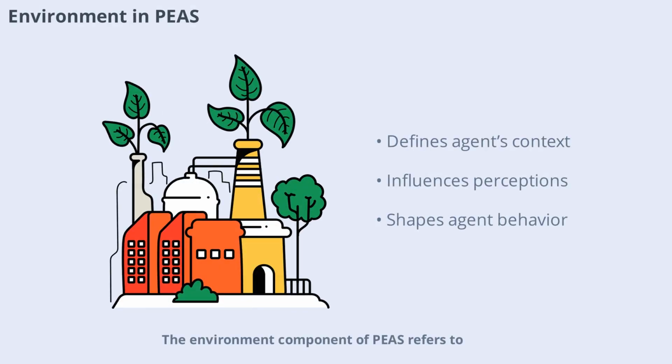The environment component of PEAS refers to the external context in which the agent operates. This includes all the factors that can influence the agent's perceptions and actions. By understanding the environment, we can design agents that are better equipped to handle the challenges they will face, whether in the physical world, a digital system, or a hybrid setting.